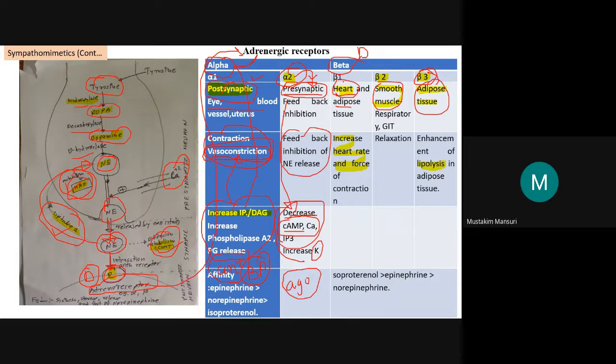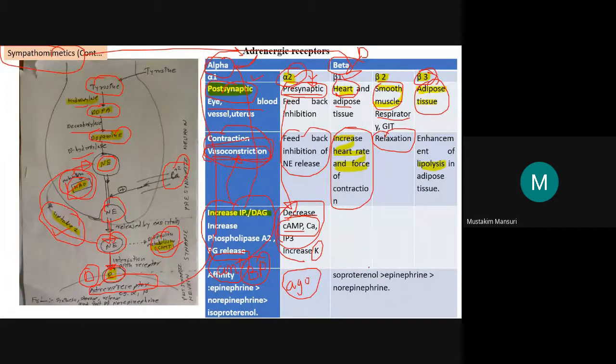So if you stimulate the beta 1 receptor, again we will repeat the statement: sympathomimetic effects are in general inhibitory in nature except on the heart and blood vessels, where they produce a positive effect. So beta 1 receptor stimulation will increase the heart rate and force of contraction. While the beta 2 receptor has an inhibitory effect, producing relaxation. For example, if we take the respiratory muscles,